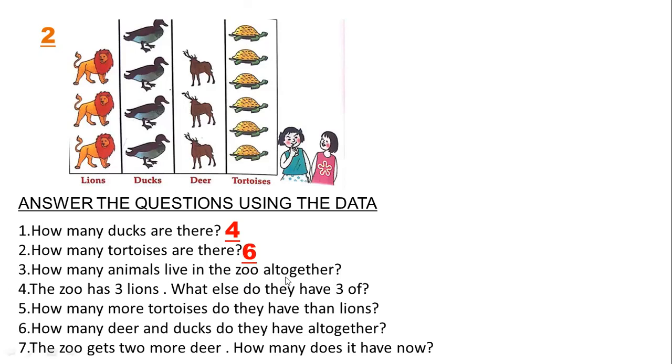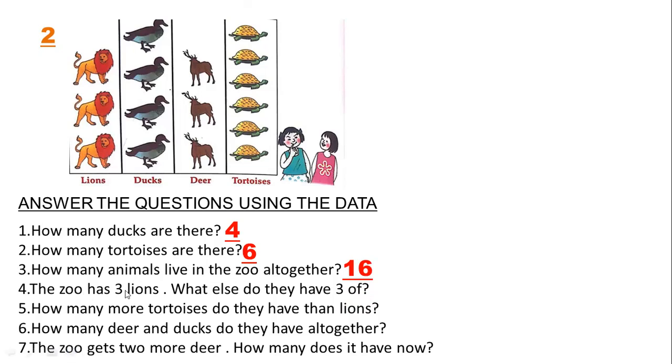Number 3. How many animals live in the zoo all together? Now you have to find the total number of animals living in the zoo altogether. Now let's count from the line. 1, 2, 3, 4, 5, 6, 7, 8, 9, 10, 11, 12, 13, 14, 15, 16. So how many animals live in the zoo altogether? 16. Am I clear, kids? Yes, it's easy.